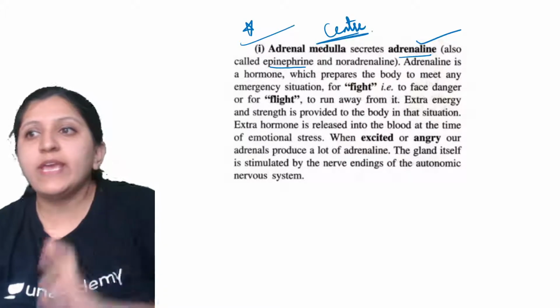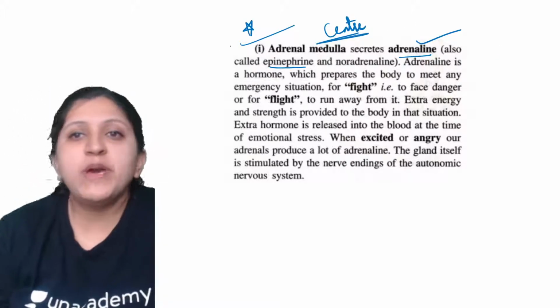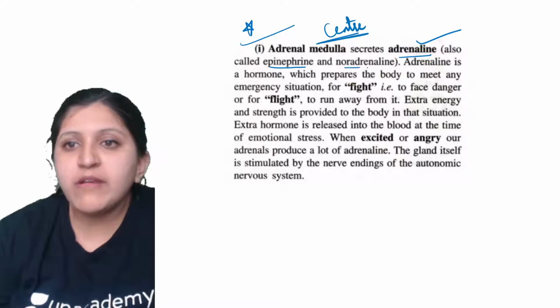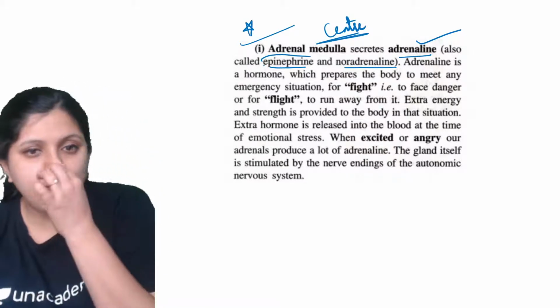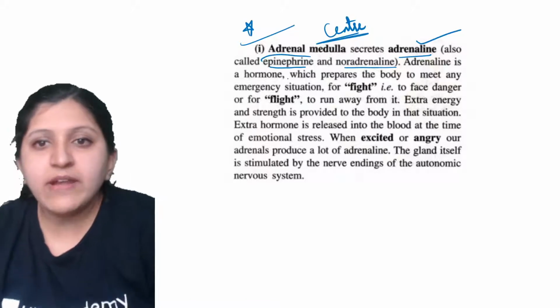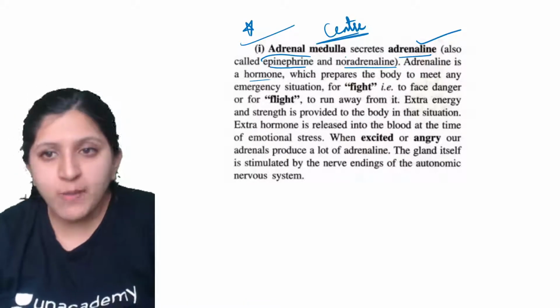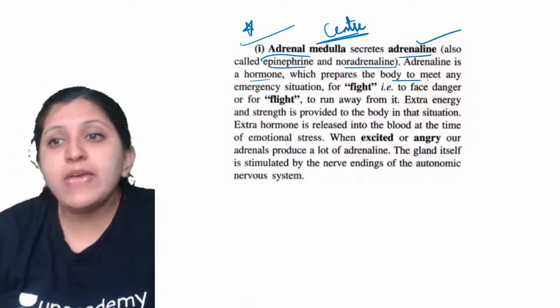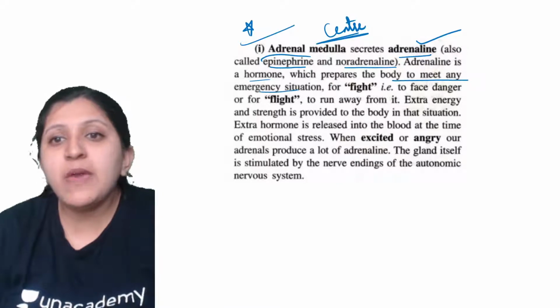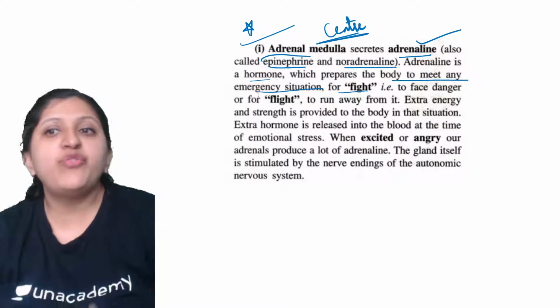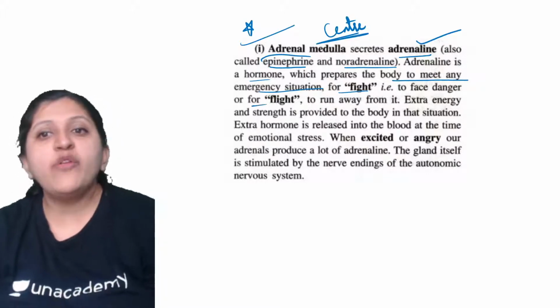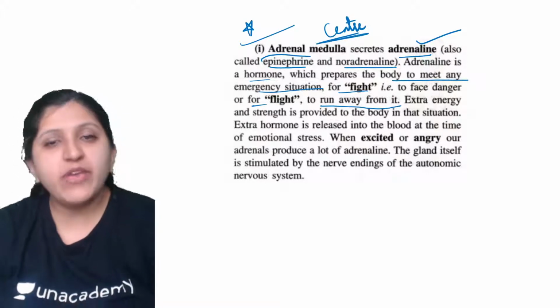You need to remember all the other names. Noradrenaline or epinephrine can also be used here. Adrenaline is basically a hormone which prepares the body to meet any emergency situation, for fight, that is to face a danger, or for flight, that is to run away from it.